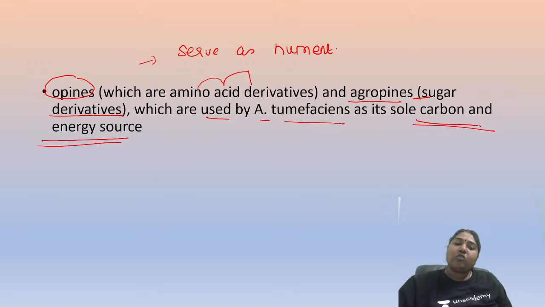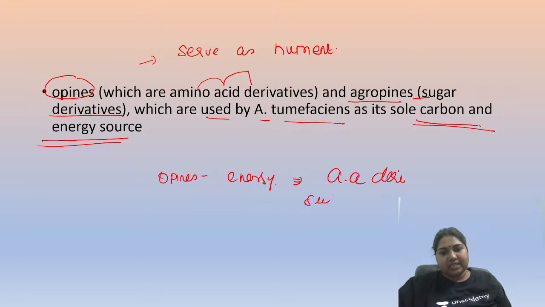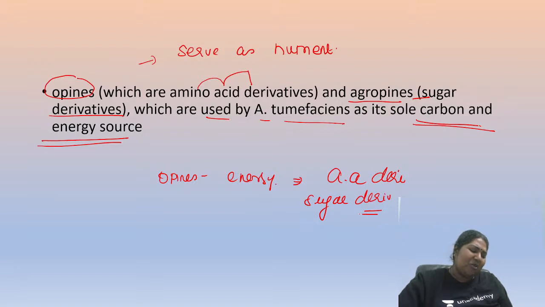Alright. So these opines are a fantastic source of energy. They are going to be your amino acid derivatives and sugar derivatives, right? So they all help them to utilize them. Thank you Sangeeta, thank you Anushka. So it is all going to be utilized.